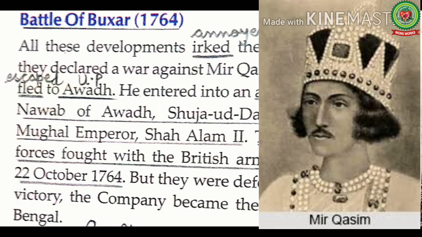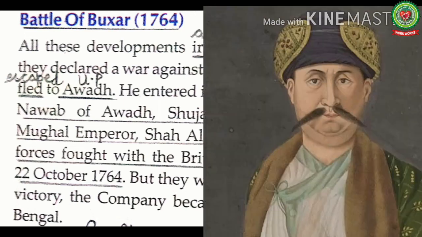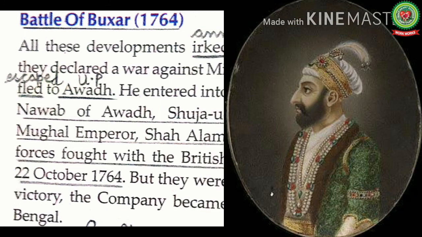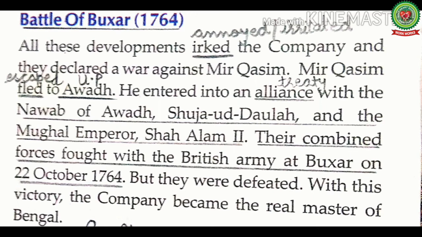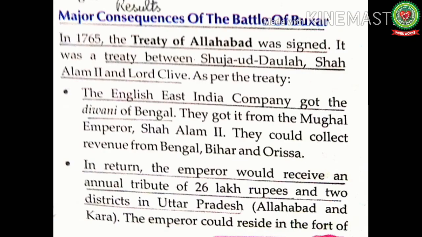Mir Qasim, the Nawab of Bengal, Shuja-ud-Daulah, the Nawab of Awadh, and Shah Alam II, the Mughal emperor, but they all were defeated and the British once again emerged victorious. With this victory, the company became the real master of Bengal. So, after this battle, Bengal entirely came under the rule of the British and the British started capturing more and more kingdoms in India. Now, let us read and discuss major consequences of the Battle of Buxar.